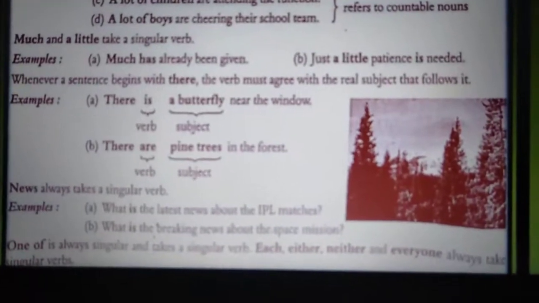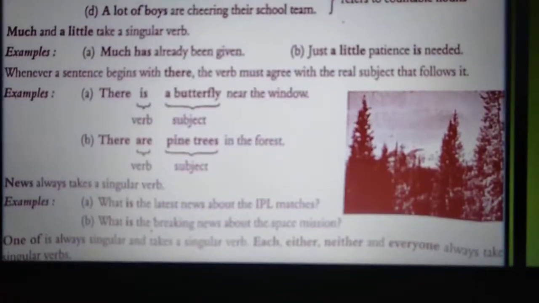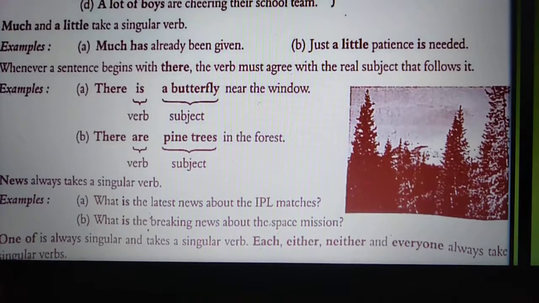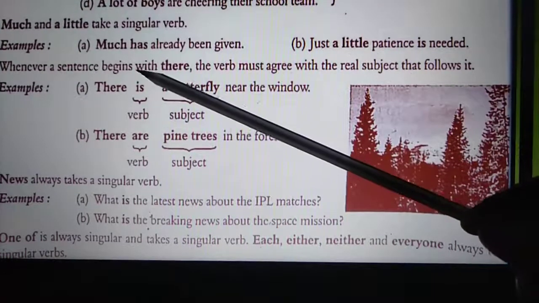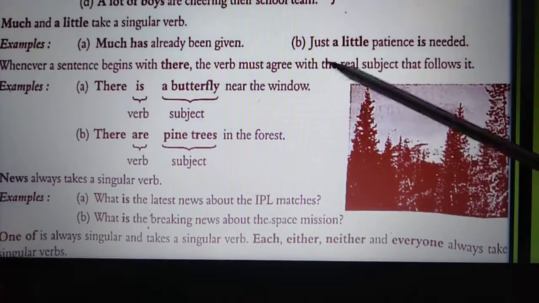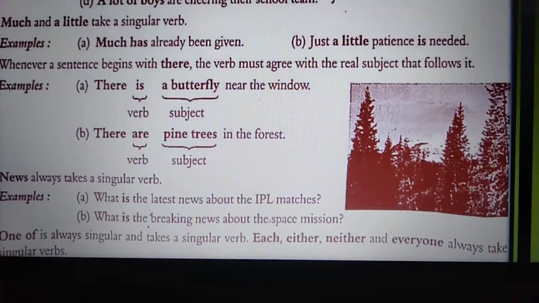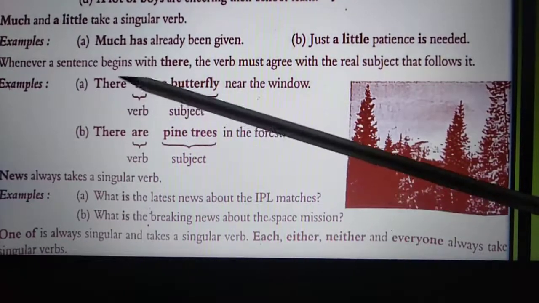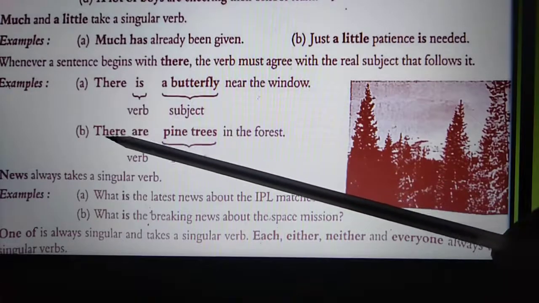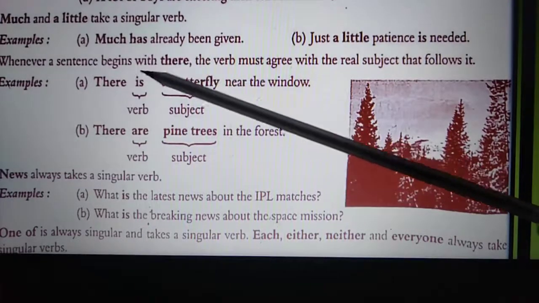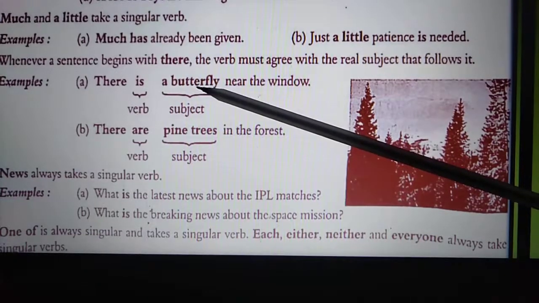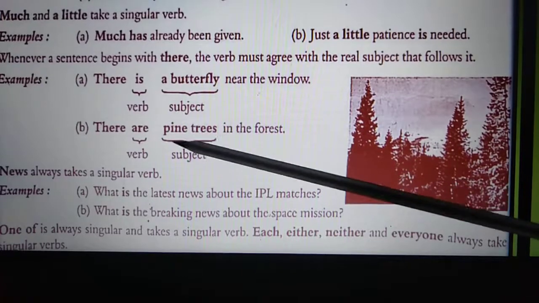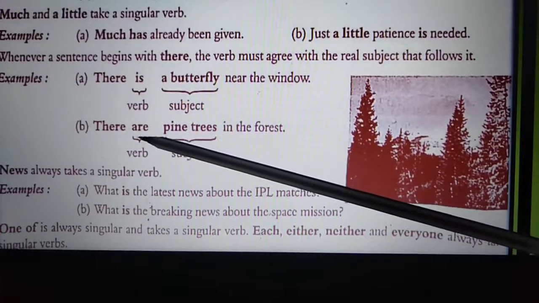Then we have, there is a butterfly near the window. There are pine trees in the forest. So again, when the sentence begins with there, the verb must agree with the real subject that follows. Again with the there, you have to see what the subject is. According to the subject, you are going to place a verb with there, especially the word there. There, butterfly, only one butterfly is there, therefore it has been used is. There are pine trees, because pine trees are plural, so again it has been used as are.